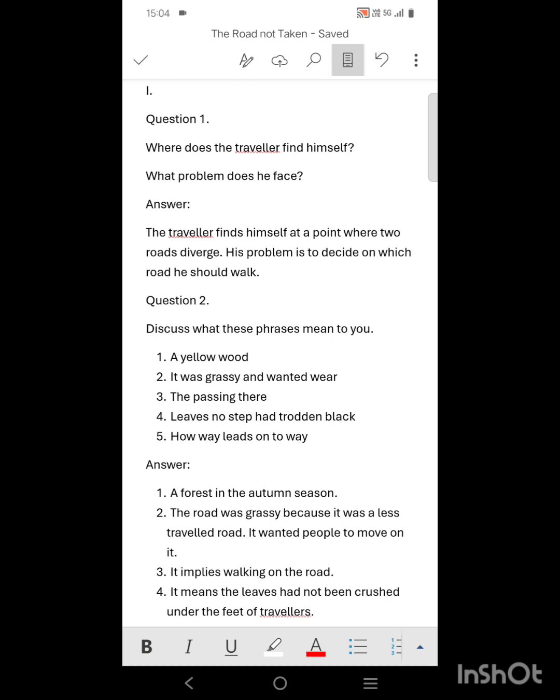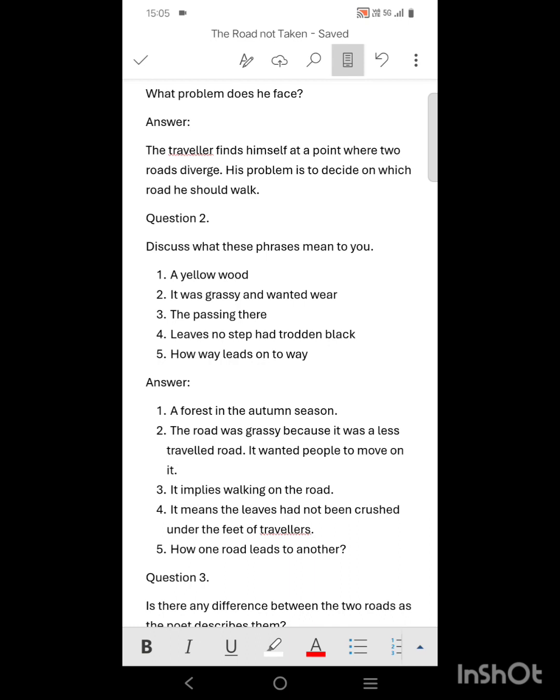So here the traveler is the poet of the poem and he came to a point where he finds himself between a place where two roads diverge. And his problem was to decide on which road he should walk. Actually, he was unable to decide on which road he should walk, and he is quite disturbed that he was unable to choose, and he inspected both of the paths so that he could choose the right path.